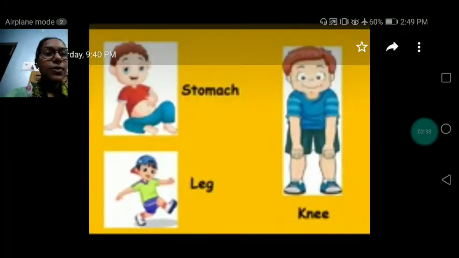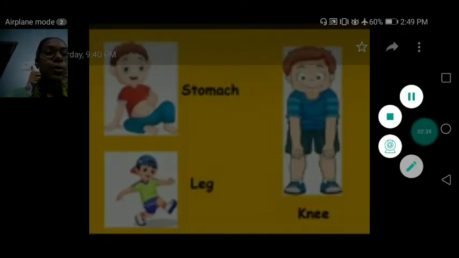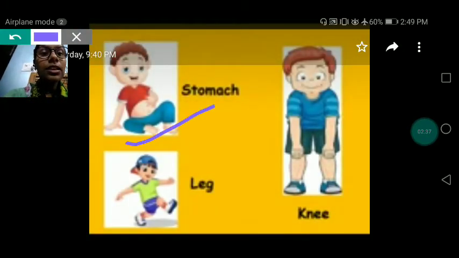Next. Children, do you know what is stomach? Whatever food we eat, where does it go? My dear, whatever food we eat goes into the stomach. Okay? Leg. We have two legs, and with the help of legs we can kick, we can run, we can walk, we can stand. Yes. Knee.